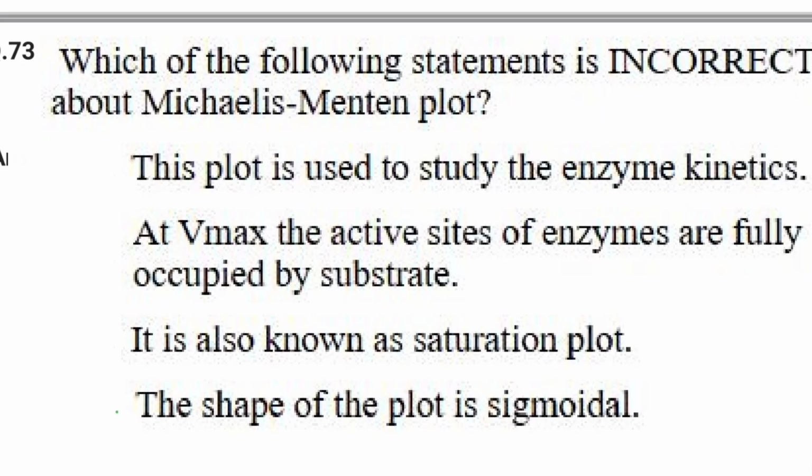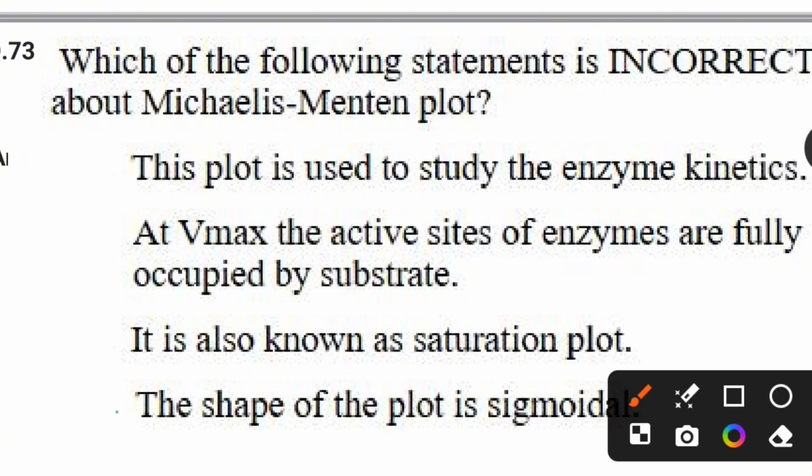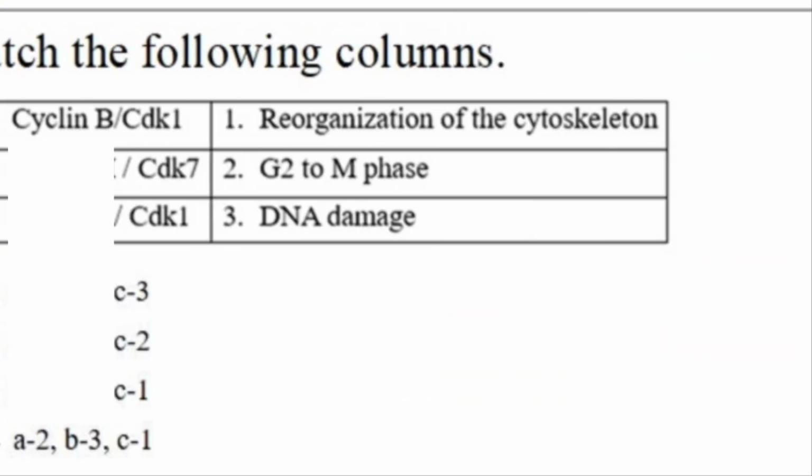Which of the following statements is incorrect about the Michaelis-Menten plot? This plot is used to study enzyme kinetics. At Vmax, the active sites of enzymes are fully occupied by the substrate. It is also known as the saturation plot. The shape of the plot is sigmoidal. For this, the correct answer is that the shape of the plot is sigmoidal is not a correct statement regarding the Michaelis-Menten plot.